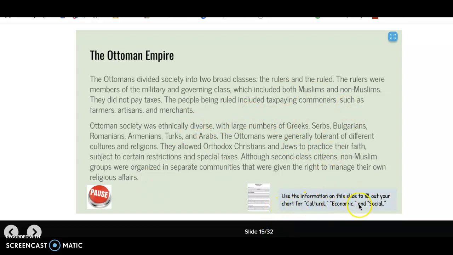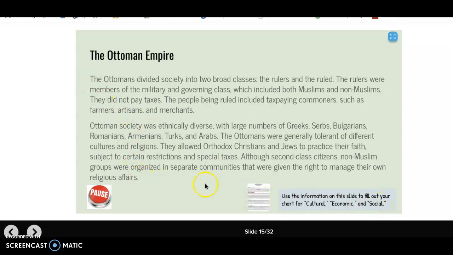cultural, economic, and social. So cultural has to do with different parts of culture. There's lots of different parts of culture. Parts of culture can be language, food, traditions, holidays, anything about what the group of people is like. Economic has to do with money. And social has to do with different groups of people. How are people arranged in a society, and what kind of social classes might there be?